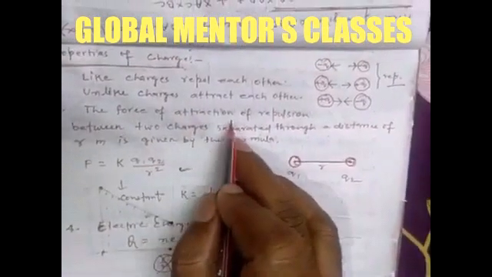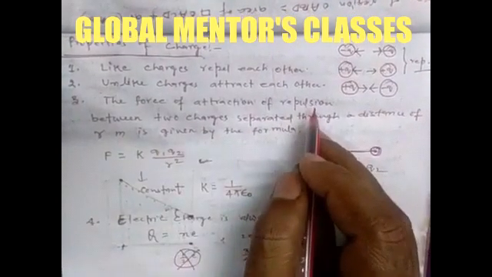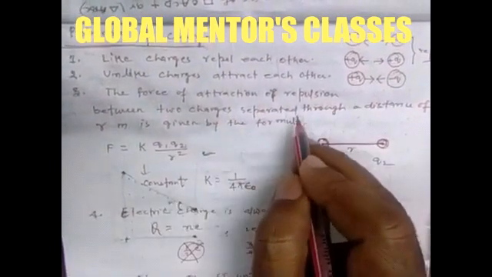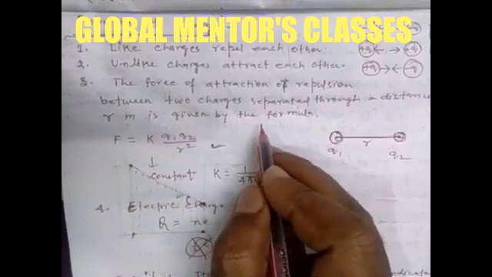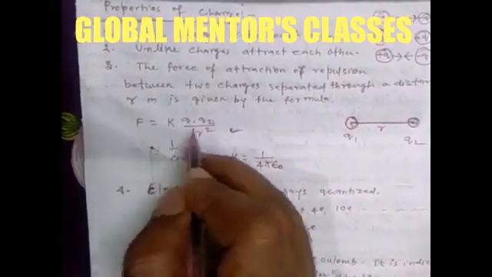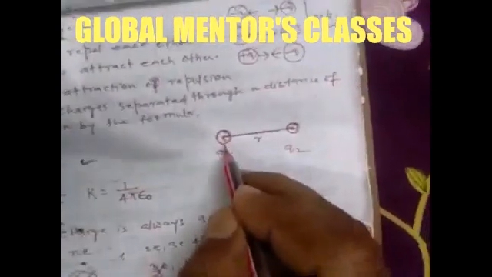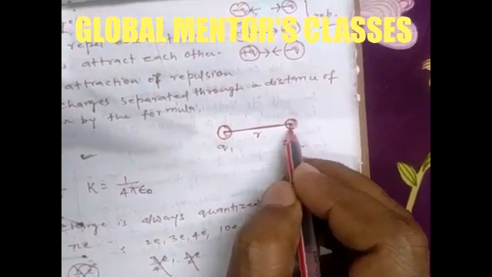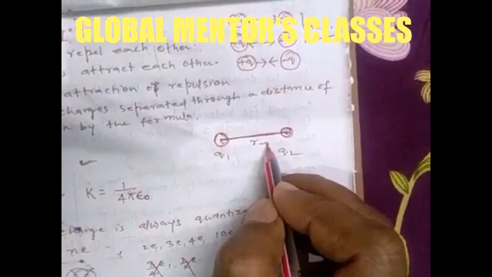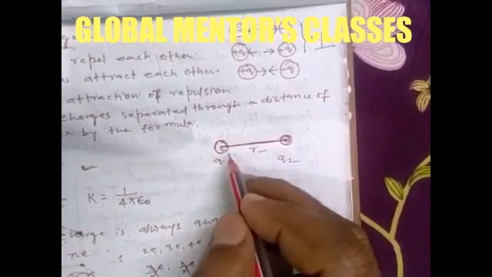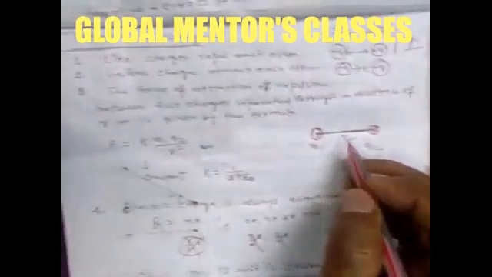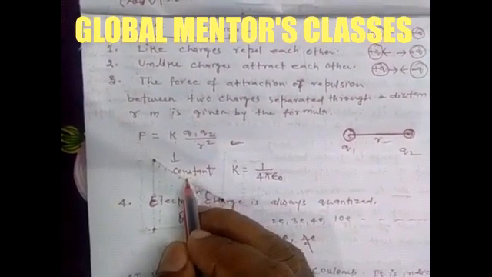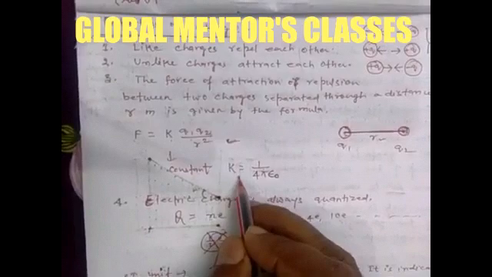Now third, the force of attraction or repulsion between two charges separated by a distance of r meter is given by the formula F = K Q1 Q2 / r², where Q1 and Q2 are two charges, and K is a constant, with K = 1/(4π ε0).